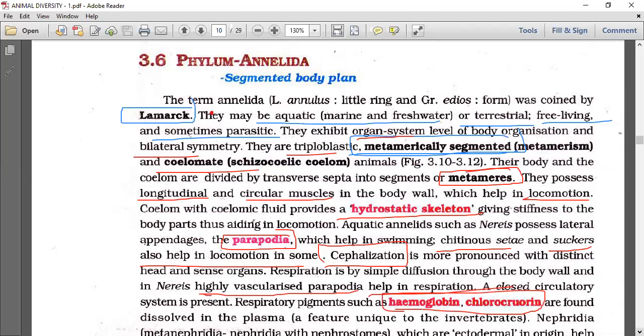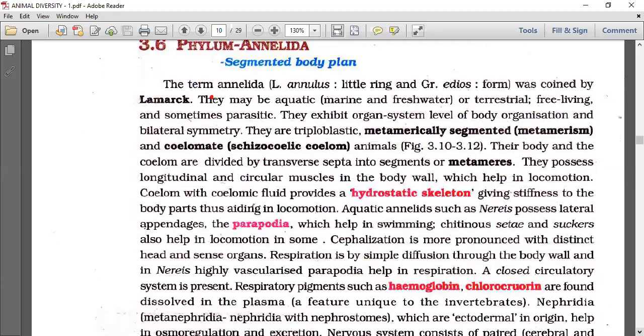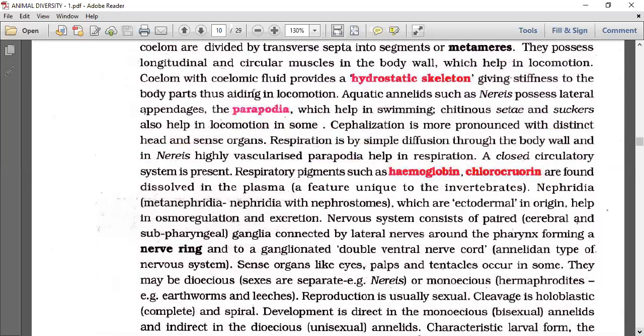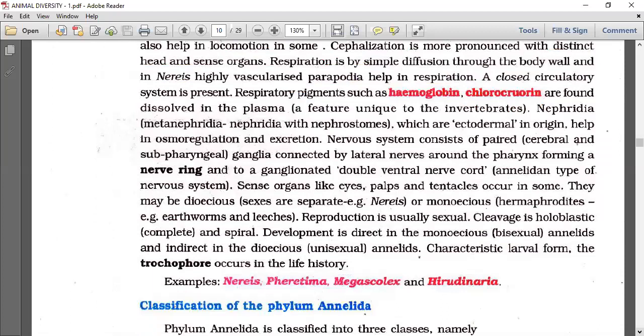Chlorocruorin is a green colored blood. Presence of hemoglobin, in general people know that blood is red in color. Chlorocruorin gives green color blood. Interestingly, Sabella of class Polychaeta is one of the best examples. Hemoglobin and chlorocruorin are found dissolved in the plasma. That means RBC are absent. Hemoglobin is not in RBC, it is dissolved in the plasma. A very, very important feature in case of anemia.